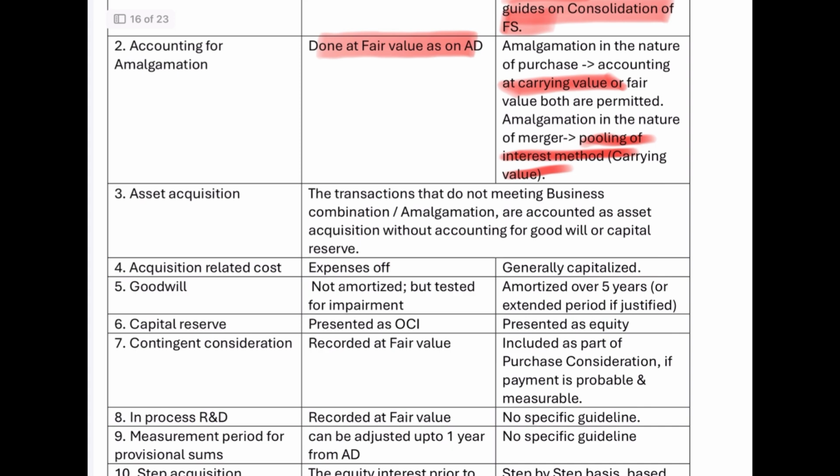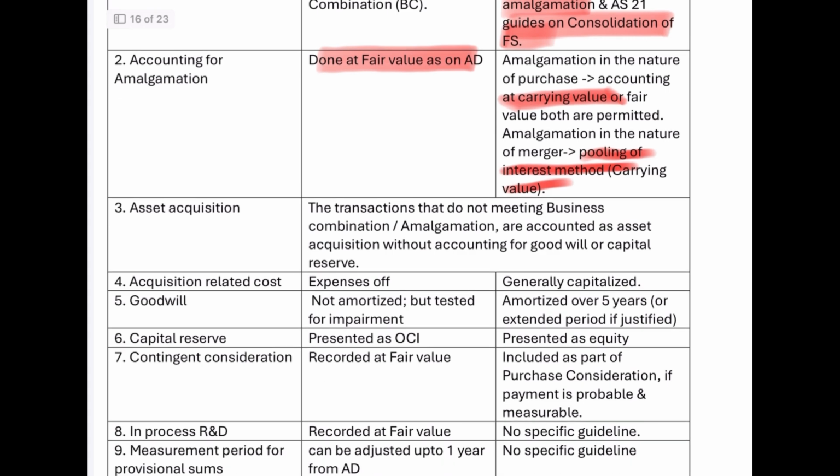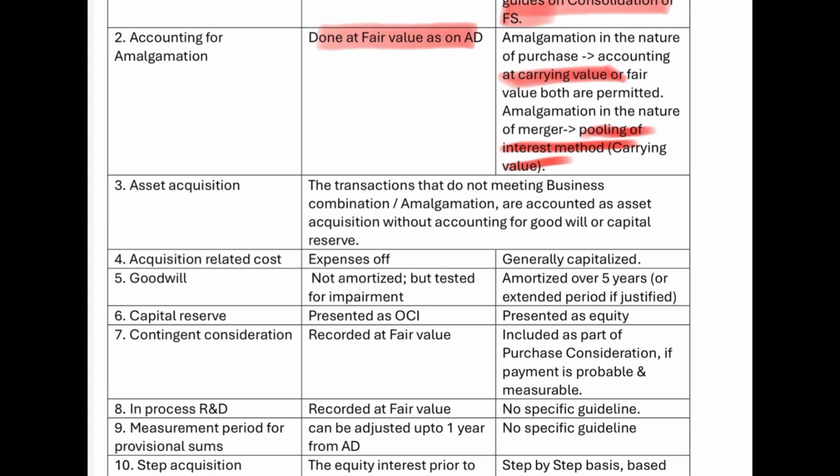Okay, then asset acquisition. Both under Ind AS 103 and under Accounting Standard 14, it's almost the same. The transactions that do not meet the business combination or amalgamation are accounted as asset acquisition without accounting for goodwill. That's important. Under asset acquisition, goodwill or capital reserve are not getting accounted. Then acquisition related costs like stamp tax are all expensed under Ind AS 103, and under Accounting Standard 14 it is generally capitalized.